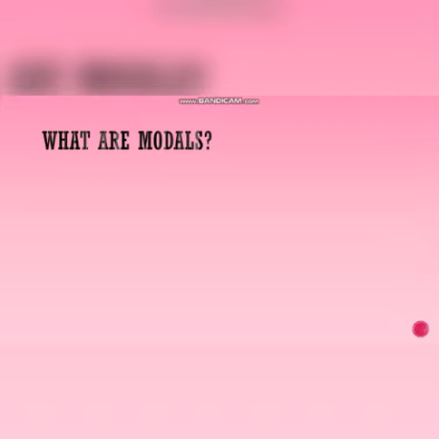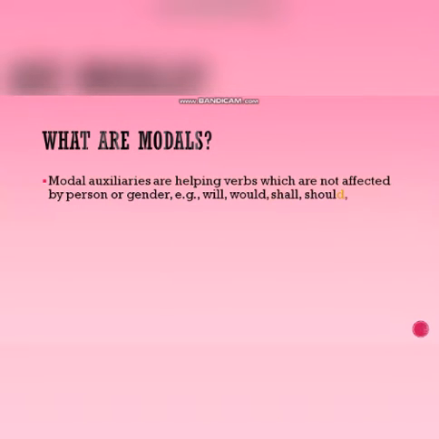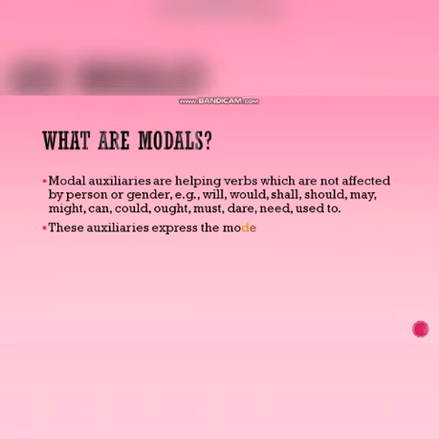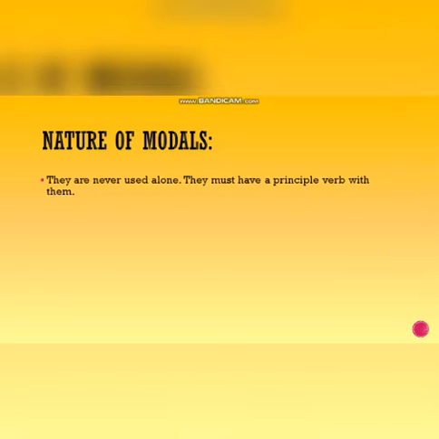Now, what are modals? Modal auxiliaries are helping verbs which are not affected by person or gender. Examples: will, would, shall, should, etc. Now, students, modals are your helping verbs. These auxiliaries express the mode or manner of the action denoted in the main verb. They are always used along with the main verb. So these are the helping verbs.